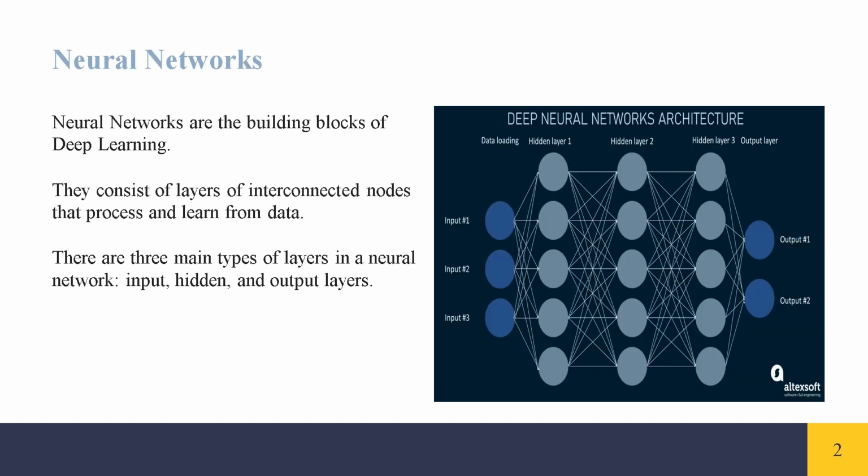Neural networks are the building blocks of deep learning. They consist of layers of interconnected nodes that process and learn from data. There are three main types of layers in a neural network: input, hidden, and output layers.